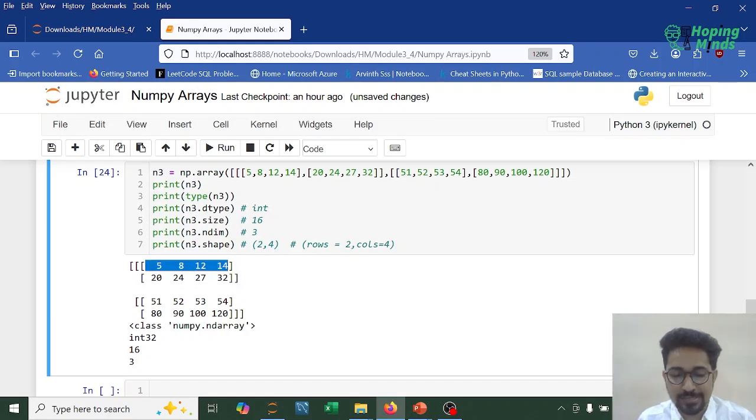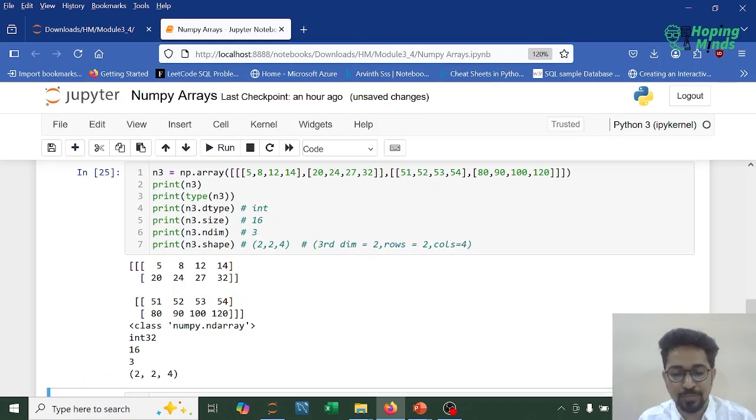The third dimension is the number of 2D arrays that we have of the shape 2, 4. So the third dimension is 2. Why 2? Because this is the first 2D array, this is the second 2D array, right? So over here I'll call it the third dimension. The third dimension is 2, and so this is the shape that we have observed, right?